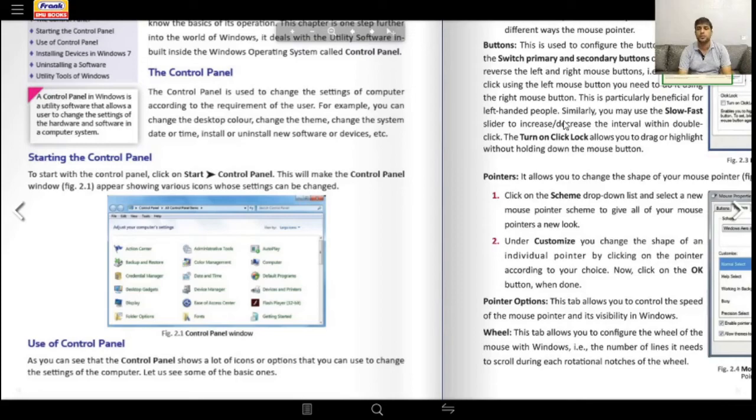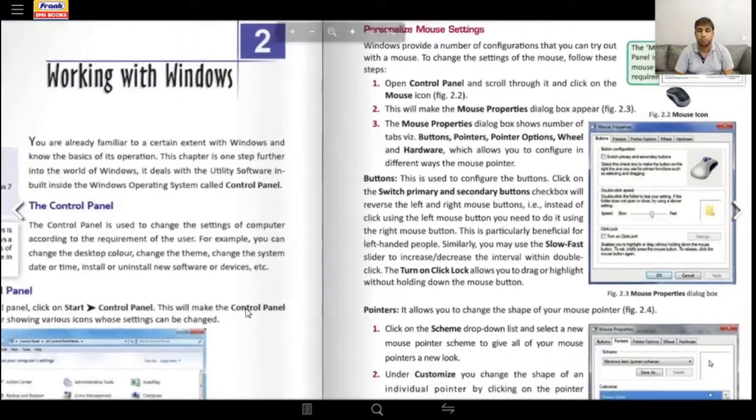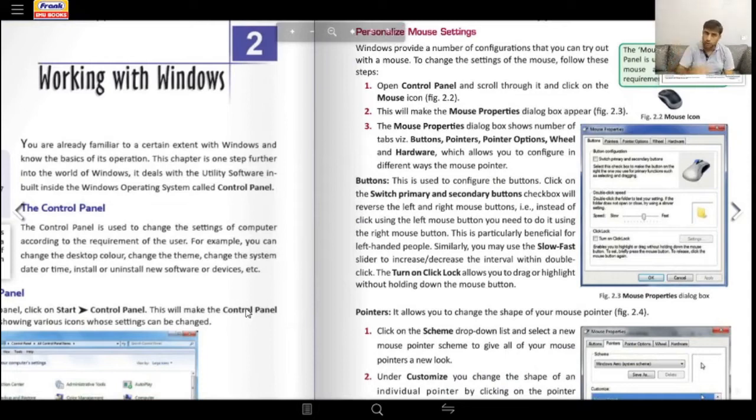So let us use the basic functions. The first one that we're talking about is personalizing the mouse settings. Now you have used the mouse on the computer. You can change how the mouse works. And how do you do that? Well, we will go through the page ourselves. Windows provides a number of configurations that you can carry out with the mouse. To change the settings of the mouse, follow these steps.